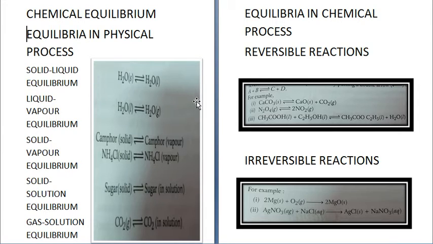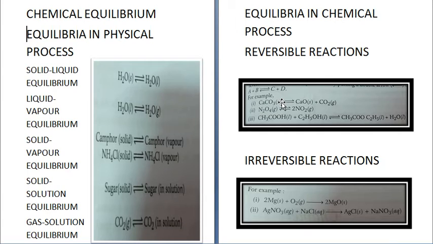Okay, next is equilibria in chemical processes. Now this is of two types. First is reversible reactions. A reversible reaction is a reaction which can take place in forward as well as in backward direction under the same conditions. It is represented by this double arrow. See here, one arrow pointing in forward direction, the other one pointing in backward direction. So between the reactants and the products, this double arrow is placed like this: A plus B, then these double arrows, giving you C plus D.